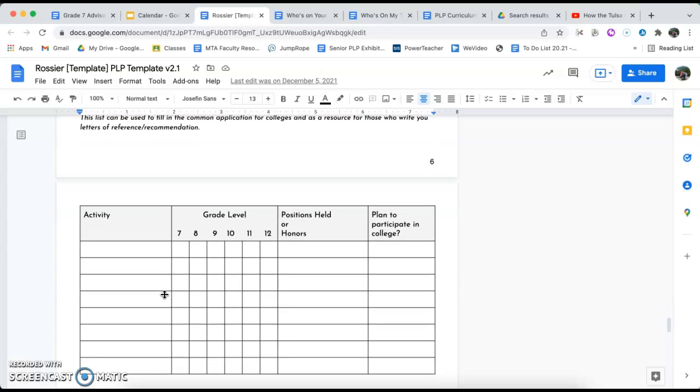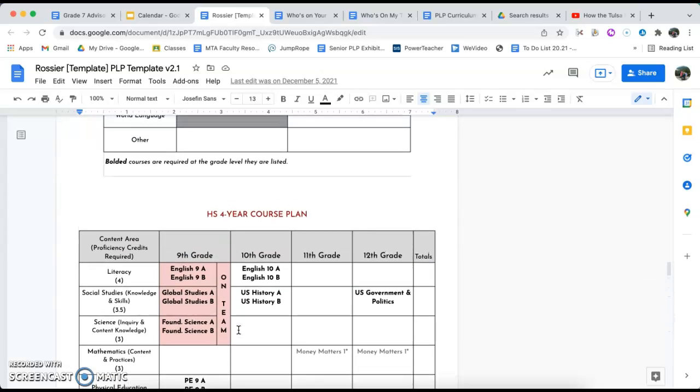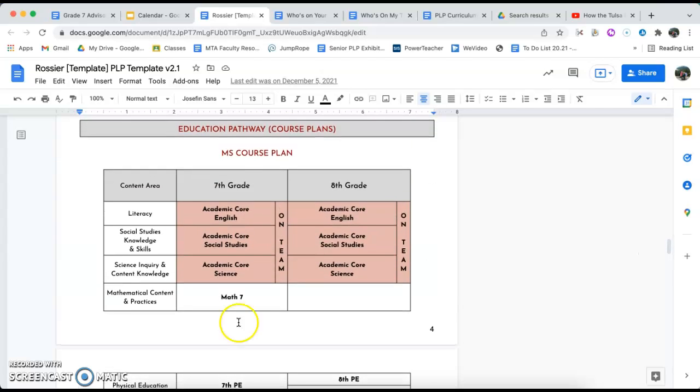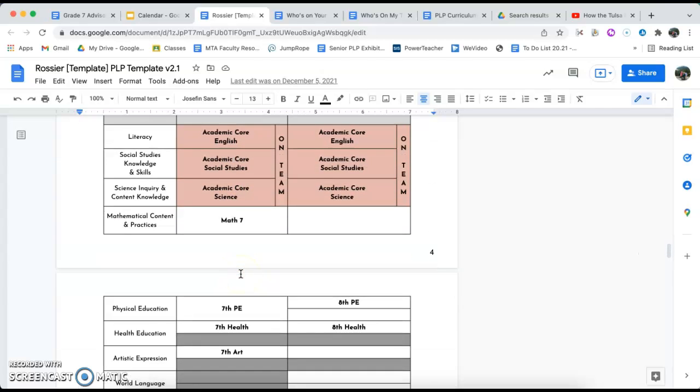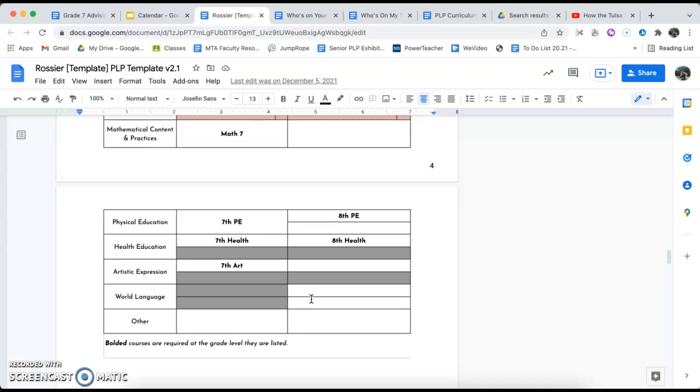Now, if you have played sports, or if you have done clubs, or you are in a play outside of school or any extracurricular activity, you can enter that here. So we want to document those to show all of your activities for your high school career. Now, while we're right here, make sure that you've completed your middle school plan for at least 7th grade, and you could even enter in a few of the 8th grade things if you know some of the courses you could be taking next year, like a language, for example.